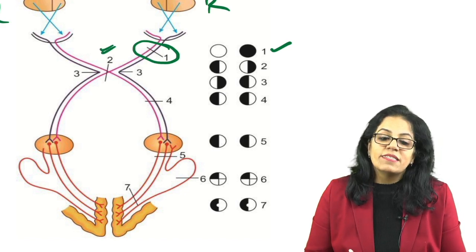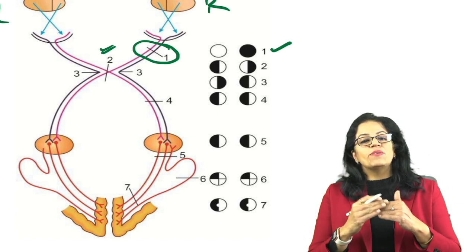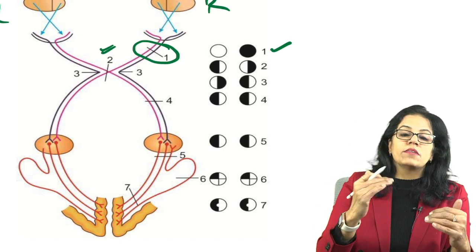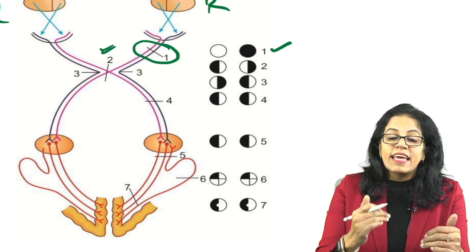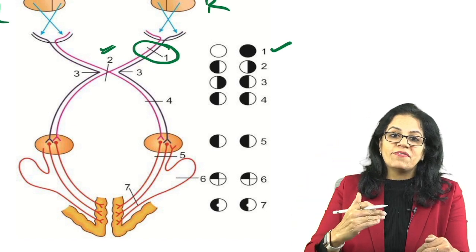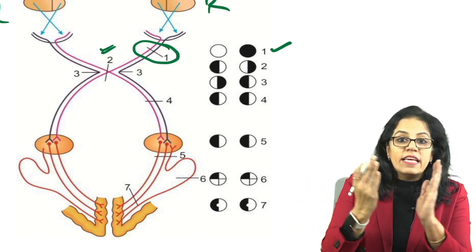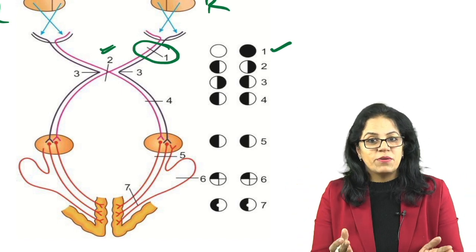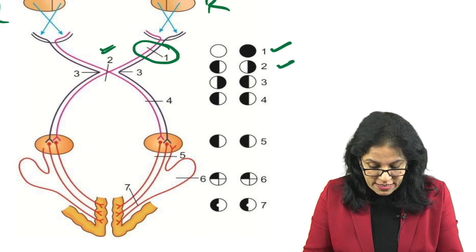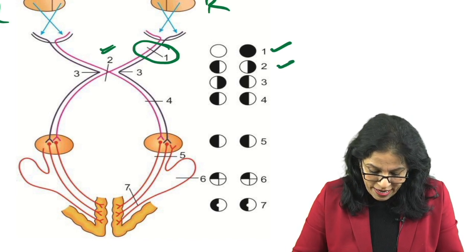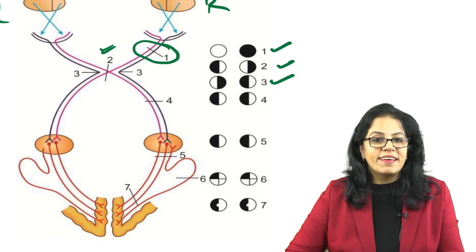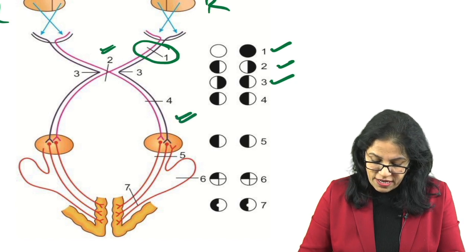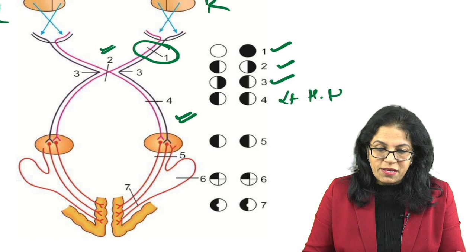Both nasal fibers decussation. Many of you get confused with this. You have to understand that the retinal coordinates and the field coordinates are opposite. What does that mean? If the superior retina is gone, it is the inferior field defect. Inferior retina, superior field. Similarly, if nasal fibers are gone, temporal field defect. If temporal is gone, nasal field defect. So here both nasal are gone, so we are getting bitemporal hemianopia. If both temporal, then it is binasal hemianopia. If it is a right-sided lesion, we are taking an example, we get a left-sided homonymous hemianopia.